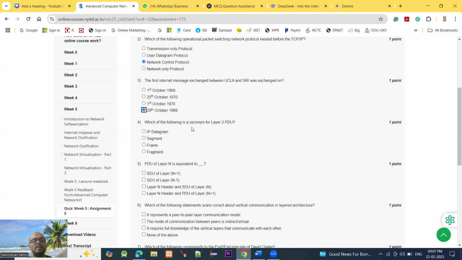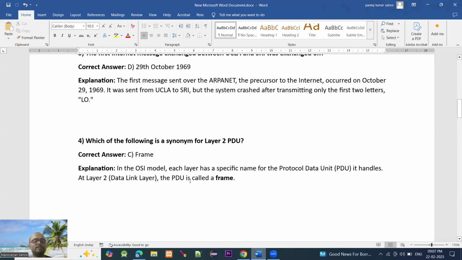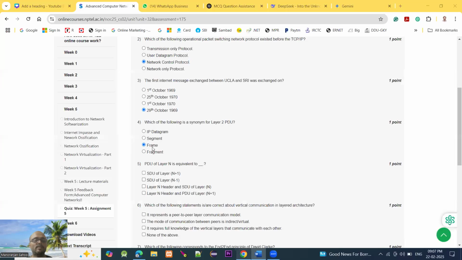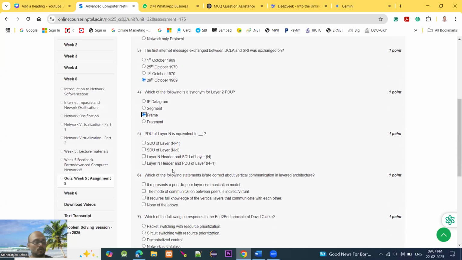Which of the following is the synonym for layer 2 PDU? The layer 2 PDU is called a frame, because in the OSI model each layer has a specific name for its protocol data unit, PDU. At layer 2, the data link layer, the PDU is called the frame. That's why we choose option C for question 4, PDU frame. Moving to question number 5.